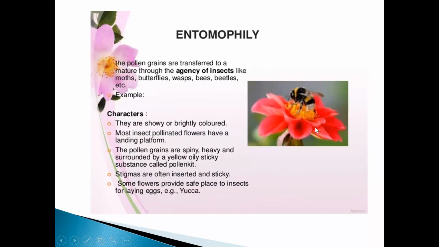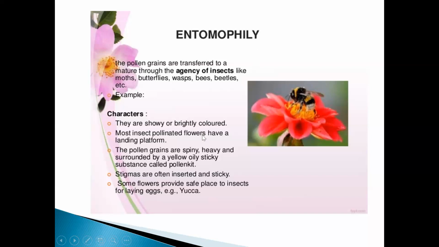For example, in the sunflower. They will have one landing platform so that insects can easily land on this flower and pollinate them. All those flowers which are pollinated by insects will have a landing platform like this, one surface where the insect can sit on it and pollinate it.